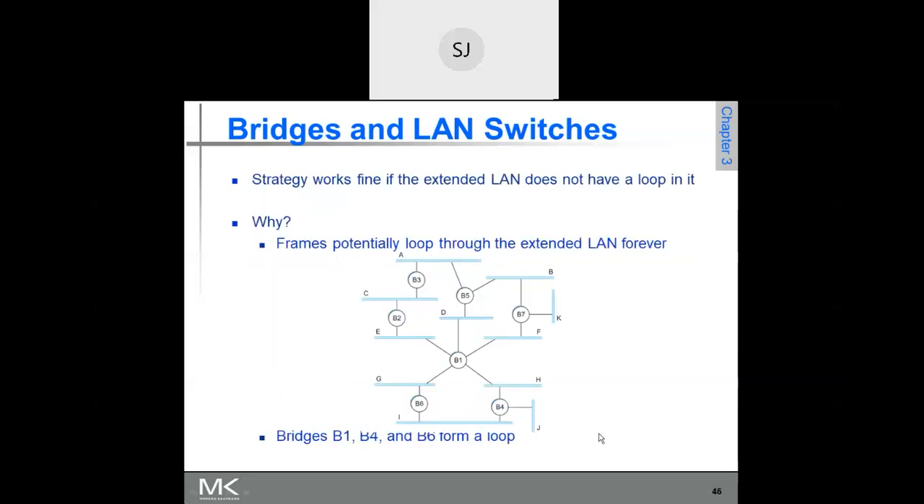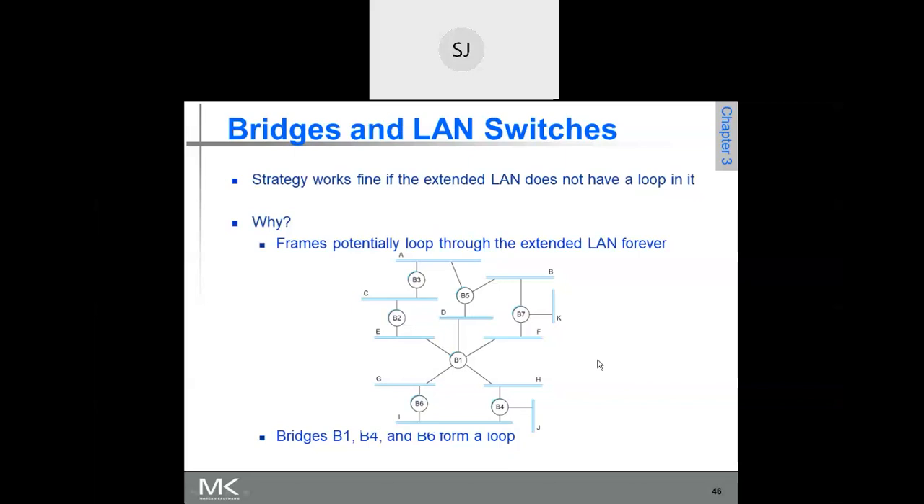Okay, so this is the connection. These are all the bridges, and A, B, C, D are the different LANs. Please remember this: the strategy works fine if the extended LAN does not have a loop. Looping always creates a problem, because the frame will keep circulating around, A to B, B to C, C to A. If there is a loop like this, the frames may keep rotating inside the loop. That is why there should not be any loop.